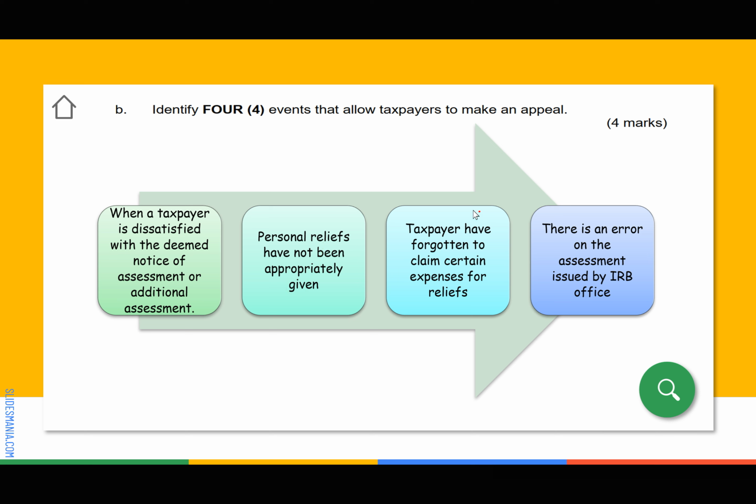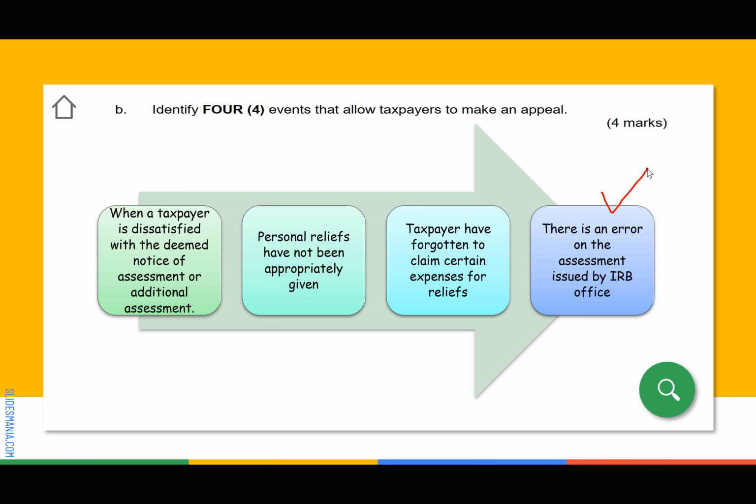Number three. Let's say the taxpayers recall that they forgot to claim certain expenses. You can deduct certain expenses, and those expenses, guys, can reduce your income tax liability. So it will be a waste if you don't claim, isn't it? So if you want to claim, you appeal.